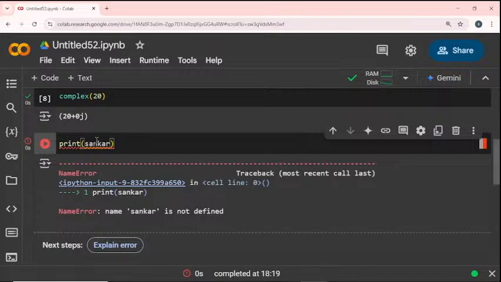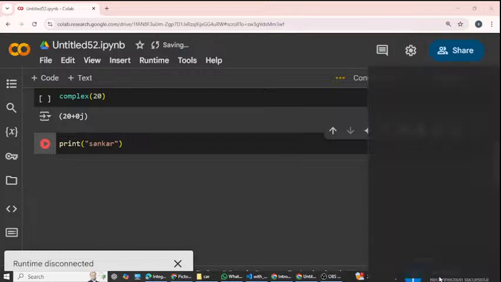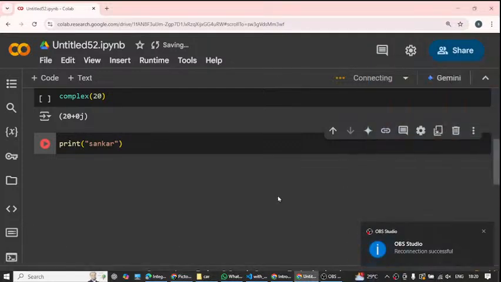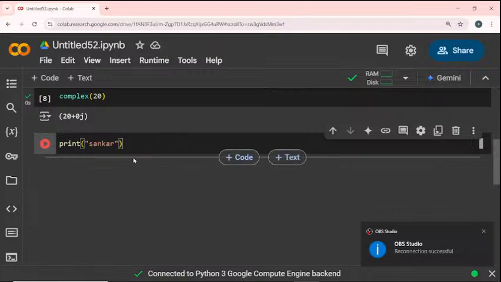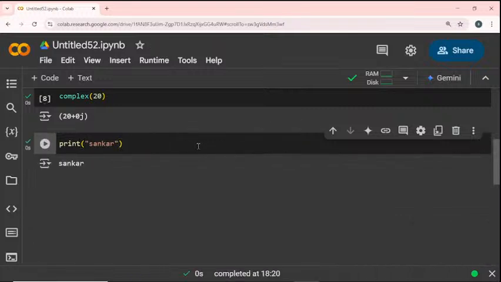So, Colab is an online editor. Already I told you this is an online editor, and Python is also present in this Colab. Now if I give my name as plain text, it is getting an error. Why? Because Python only accepts defined values. Now you see that the particular my name will be executed.